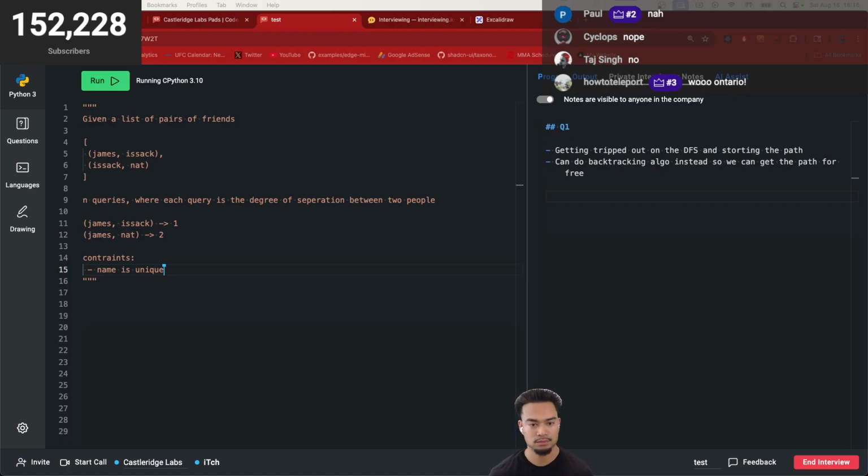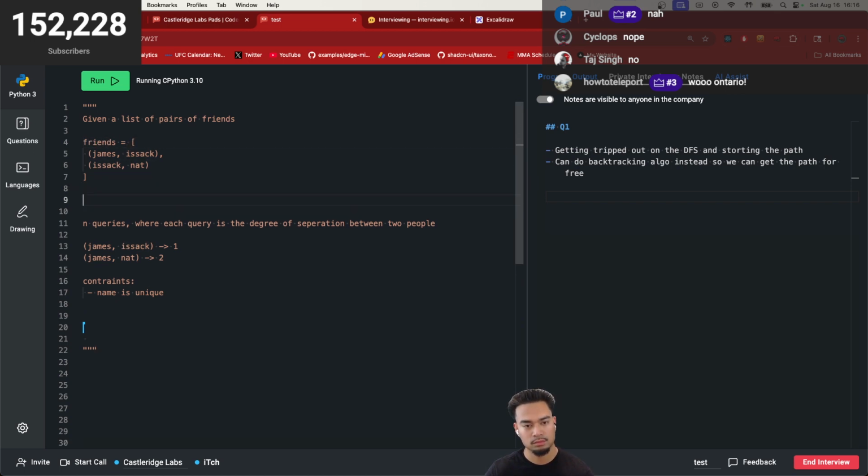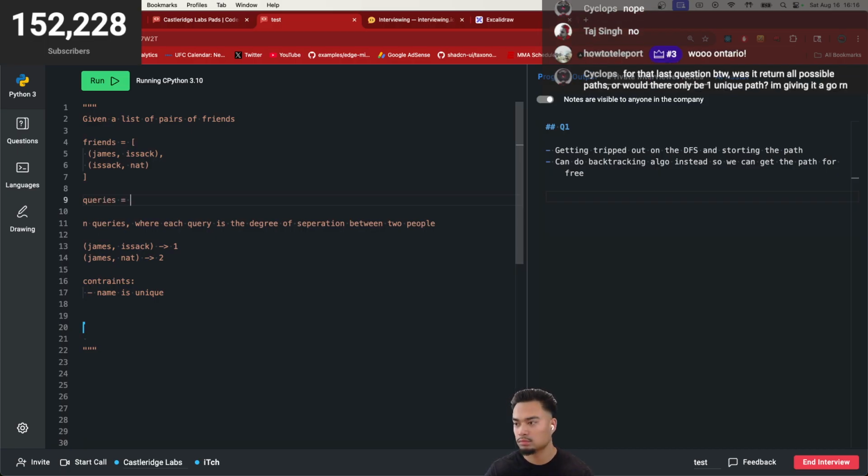I'm just going to think for a second here. Essentially, this would be some form of merge, well, not merge sort. We basically want to merge names together.